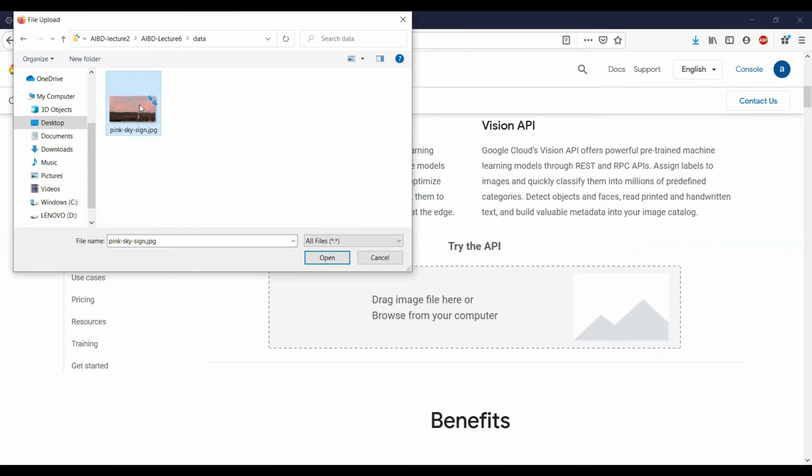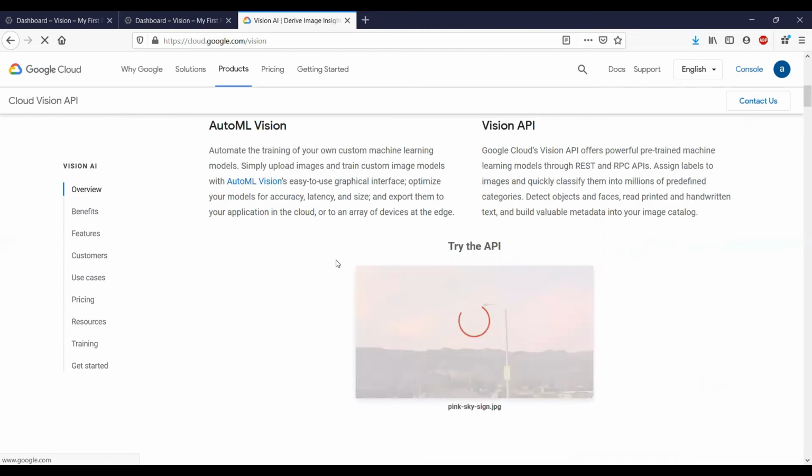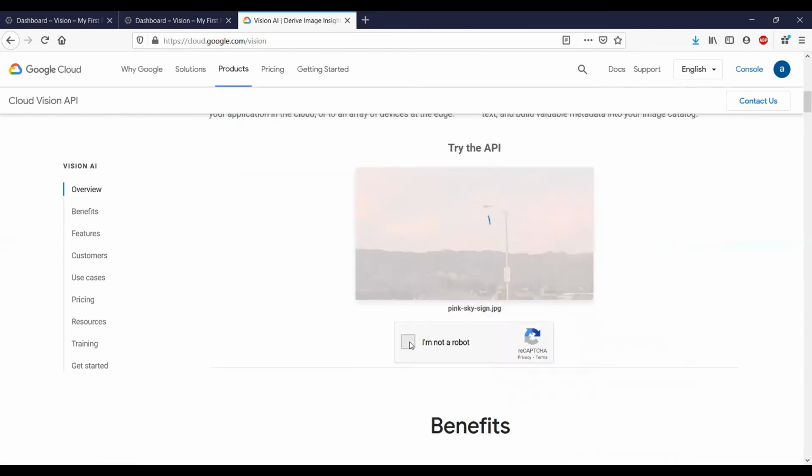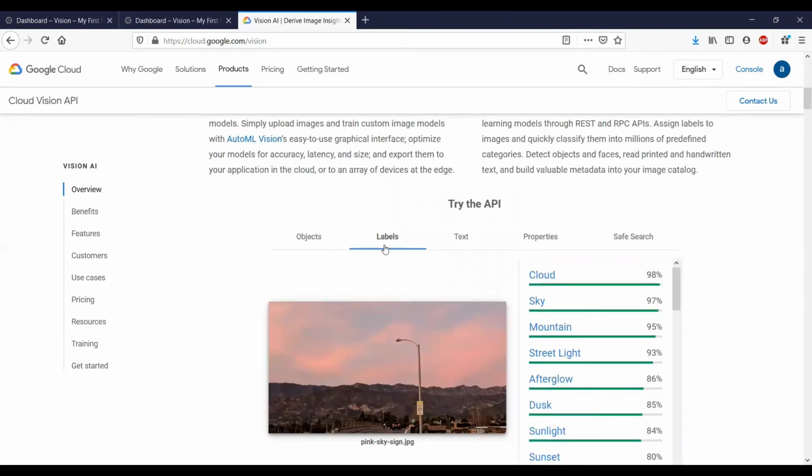To explore this API, I have chosen a pink sky image and I am going to upload that. Once I have uploaded the photo, in real time, here are the results that you can get back from the Vision API. You can see that there are a number of categories across the top, and we are in the labels category here. We've got the labels and likelihood. We can see 97% sky, 98% clouds, and so on, and they are in sorted order.